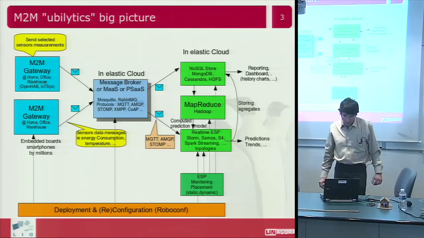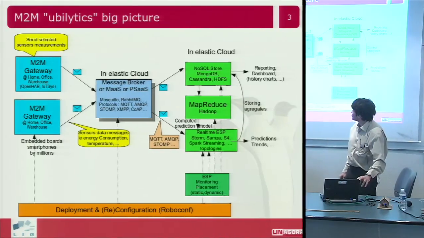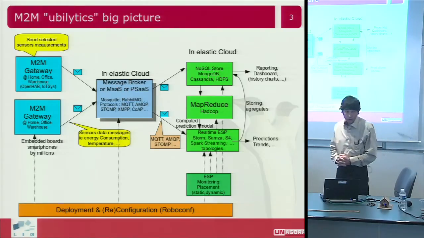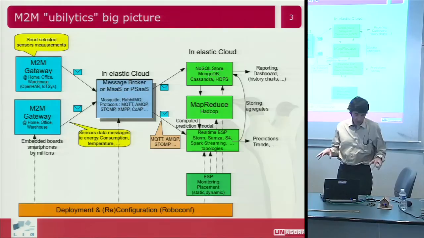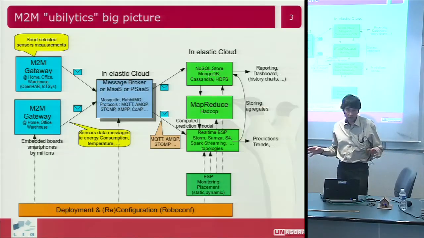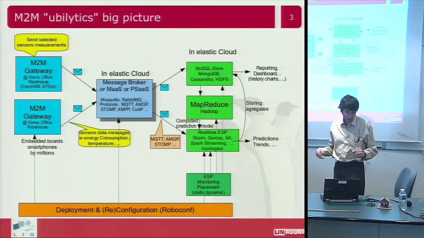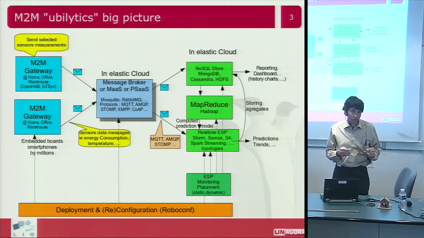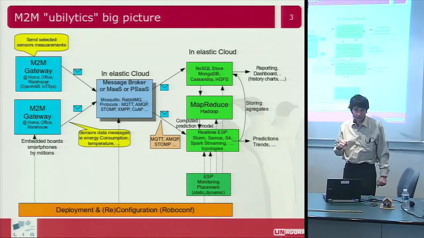Well, so that's the big picture of what we are currently working on. Okay. The objective here in our team, in fact, we have people who are working on data analytics, on the big data problems. Okay, so they try to make some prediction based on big flows of data.